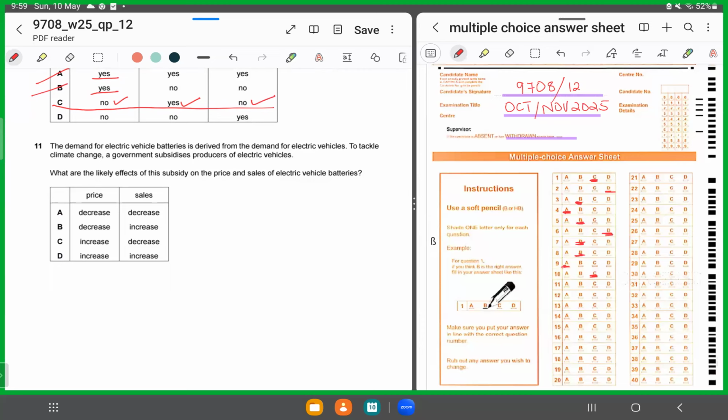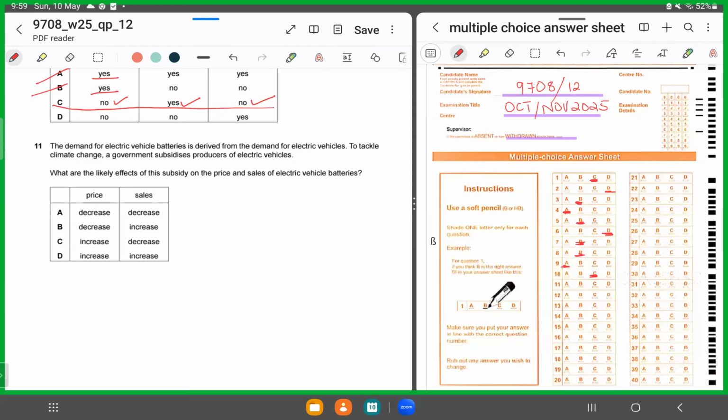To tackle climate change, the government subsidizes producers of electric vehicles. So now the government is trying to provide a subsidy to the producers of electric vehicles. Now they're asking what would be the impact of this subsidy on the purchase and sales of electric vehicle batteries. So what would be the impact of the provision of subsidies to the producers of electric vehicles? What should happen to the price of the electric vehicle batteries and what should happen to the sales?